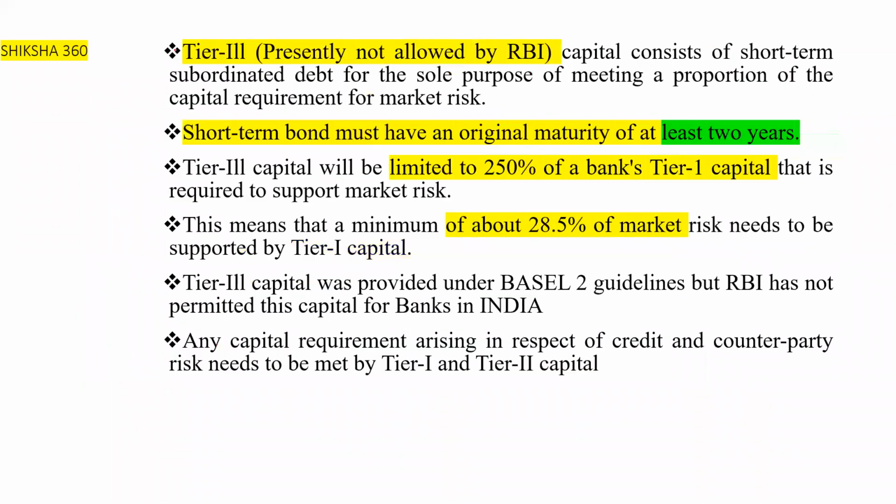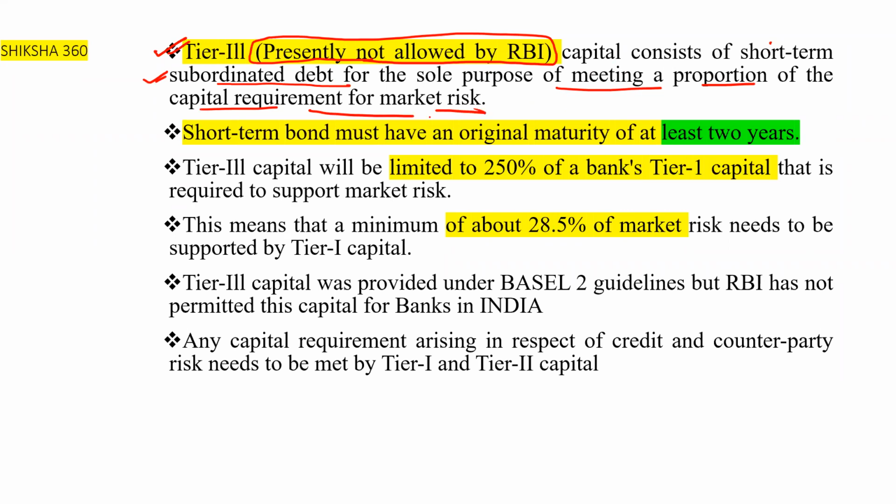Next is tier 3. Tier 3 capital, which we have already discussed, is presently not allowed by the RBI. Tier 3 capital consists of short-term subordinated debt for the sole purpose of meeting a proportion of the capital requirement for the market risk.